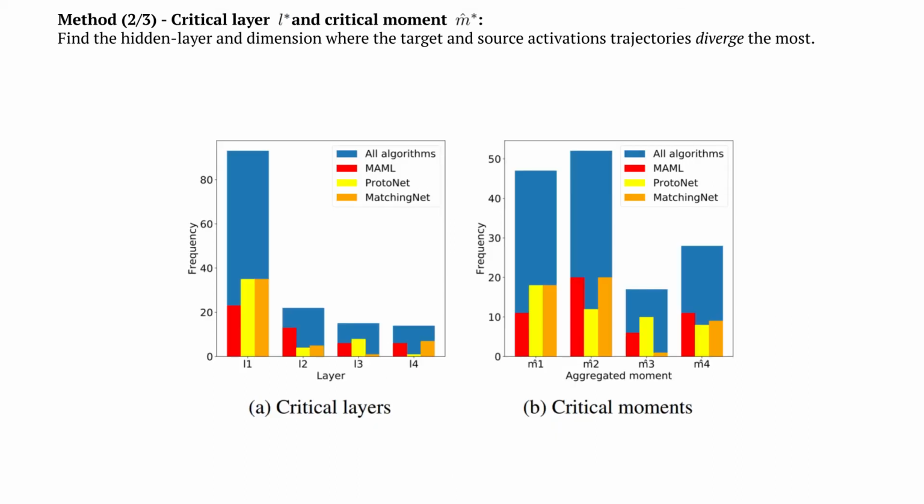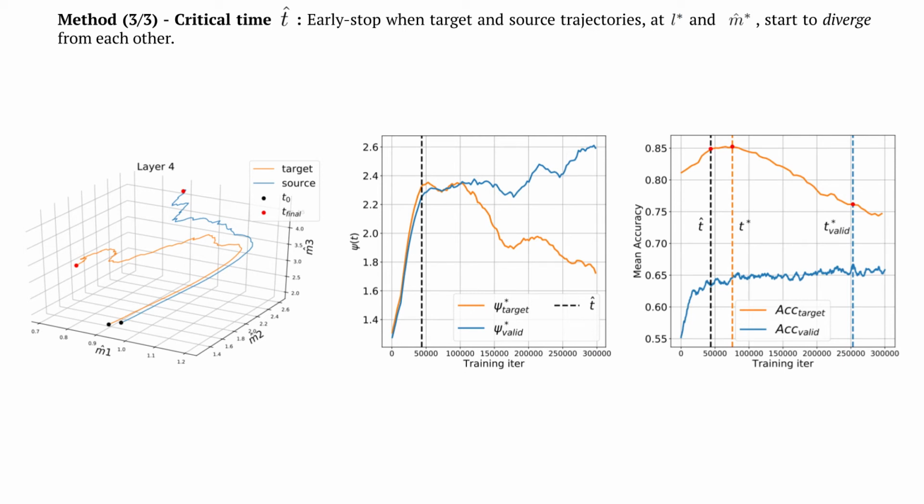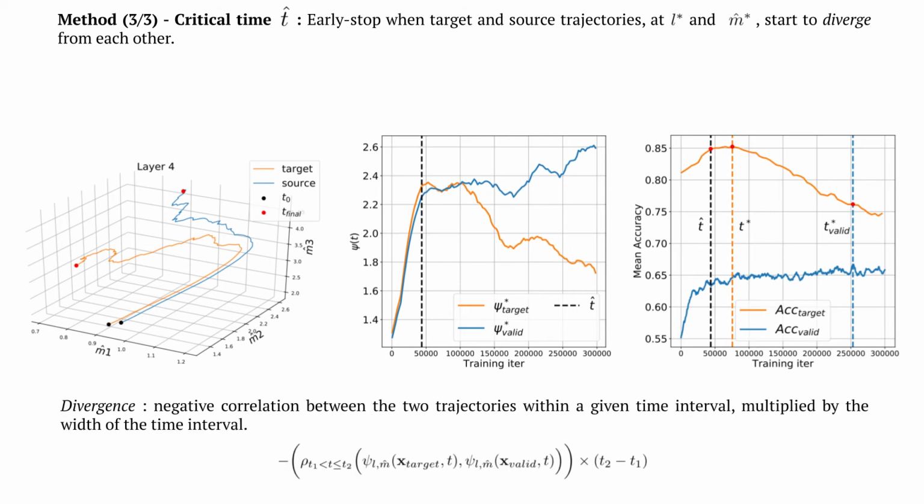Likewise, the critical moment will also depend on the setting, so one must consider a space of functions instead of just one fixed metric. Finally, for the third part of our method, our algorithm finds, at the critical layer and along the critical moment, when the target trajectory starts to diverge from the source trajectory, and thus, when they start to become negatively correlated.